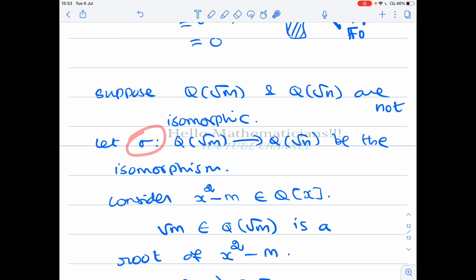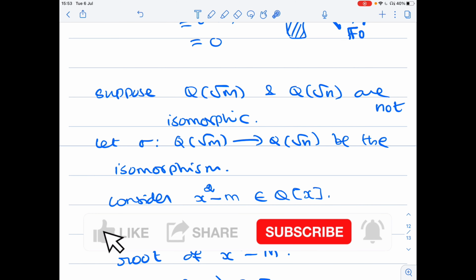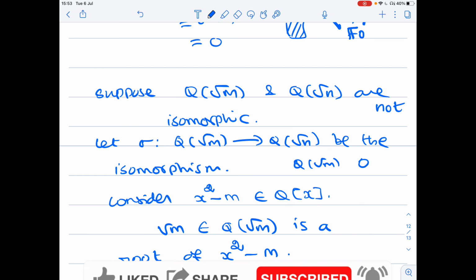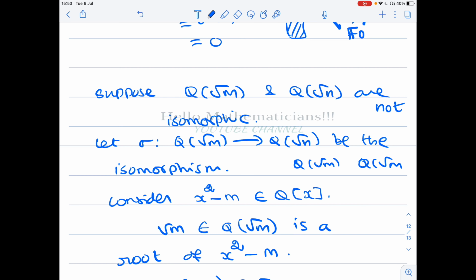Suppose they are isomorphic, and you take an isomorphism. Now Q of root m and Q of root n both have characteristic 0, therefore it satisfies the hypothesis of the lemma we just proved. Now Q of root m and Q of root n both have the same prime subfield, that is Q.